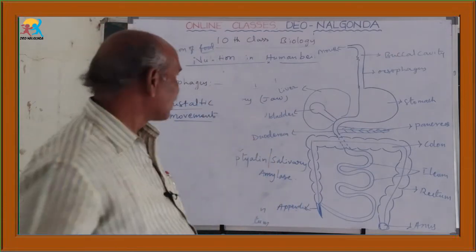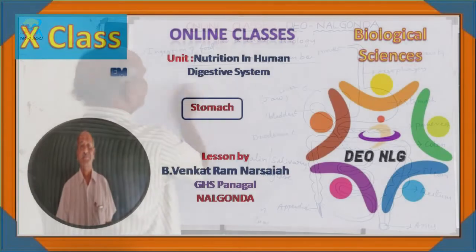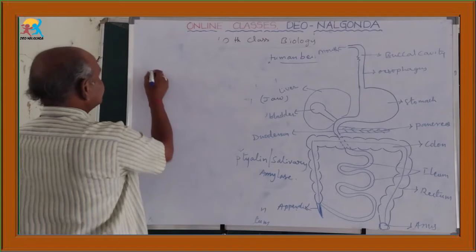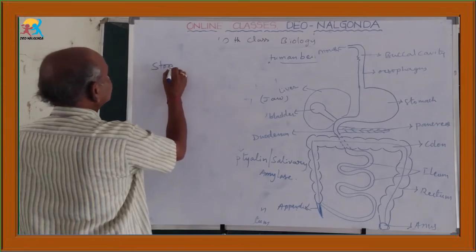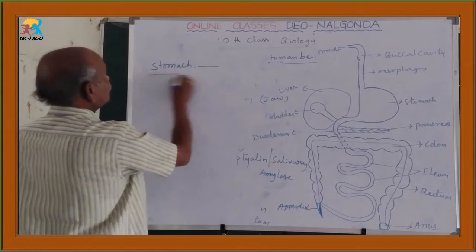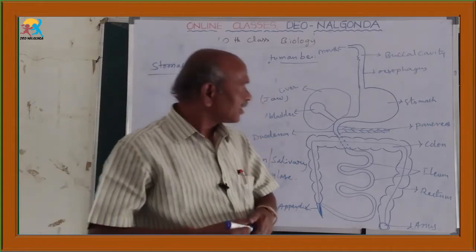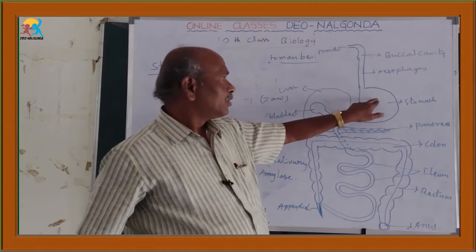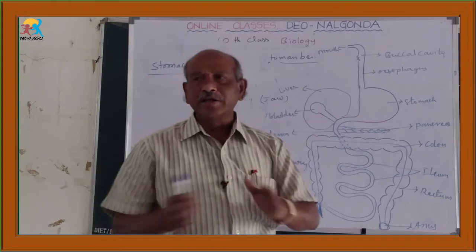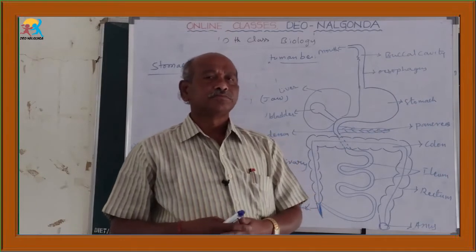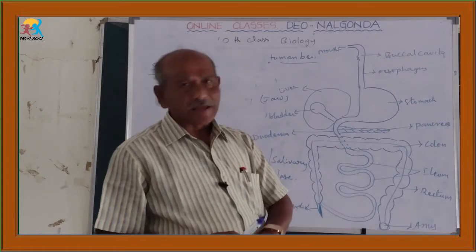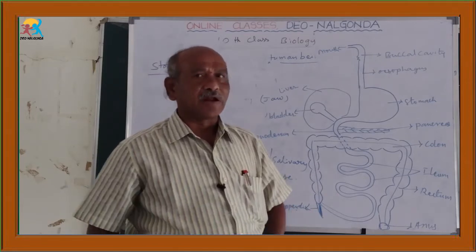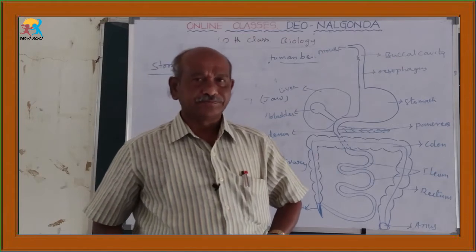Then what is the stomach? The stomach is a very wide cavity, a bag-like or sac-like structure present in our abdominal cavity towards the left side.